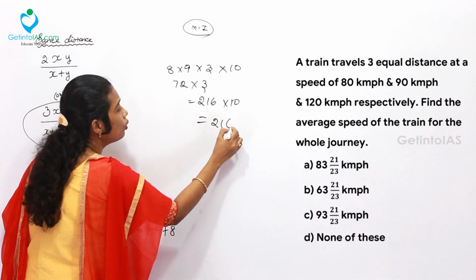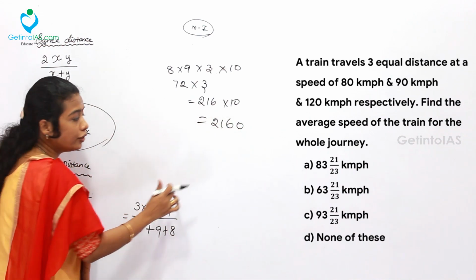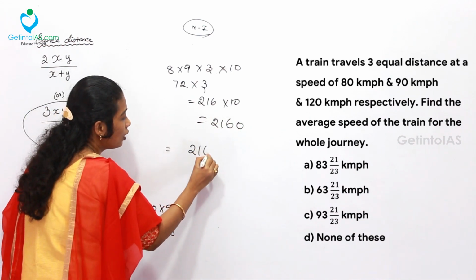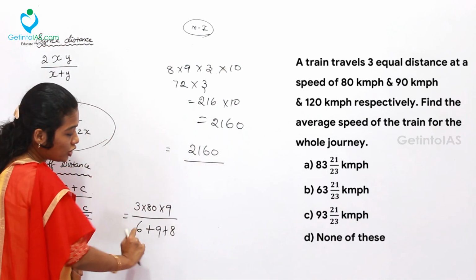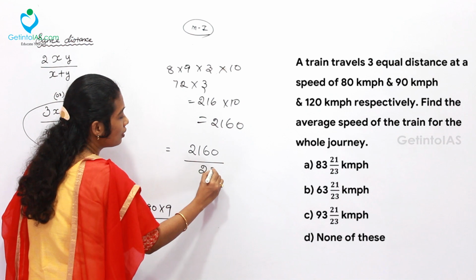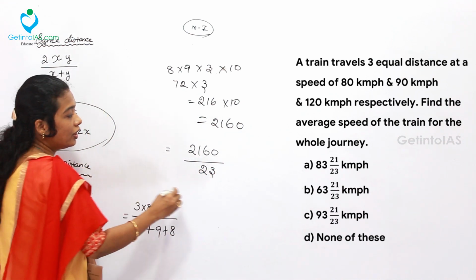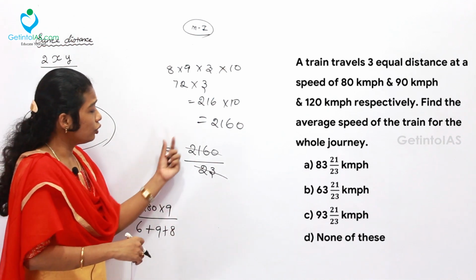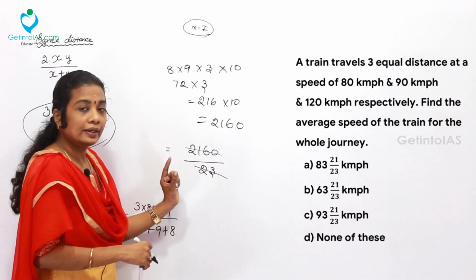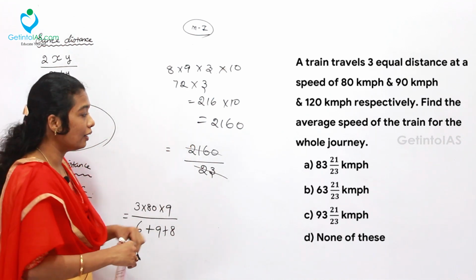Finally I got 2160 on the numerator part. What's on the denominator? 9 plus 6, which is 15, plus 8, 23. So let's solve it. While cancelling with 23, if you are comfortable with this 23, you can directly take it, or else you can take the division and find it.